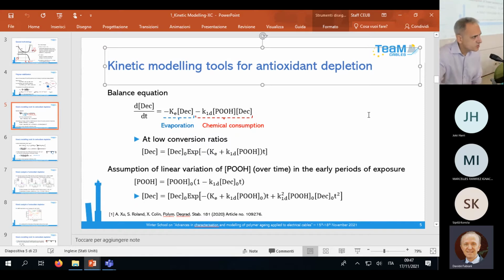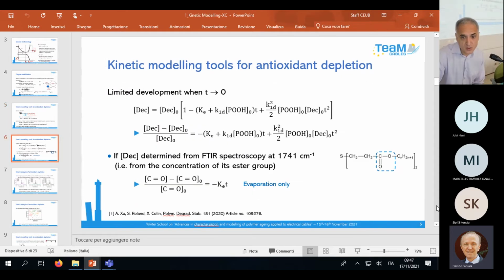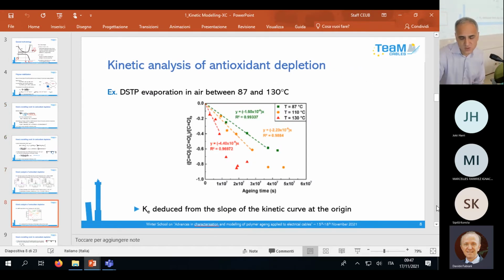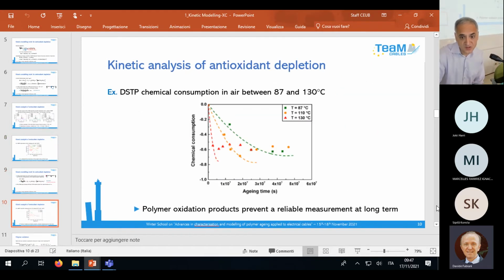You introduce Z, for instance, for the thickness. We know the diffusion coefficient of this antioxidant because it was given in the literature. I don't remember the name of the person, but it is very famous, a French researcher. In the case of oxidation, it is also necessary to consider this.